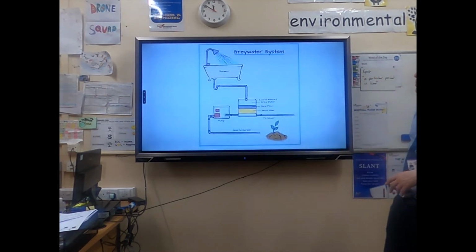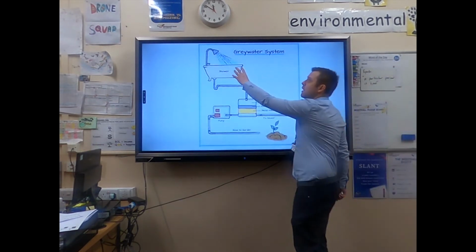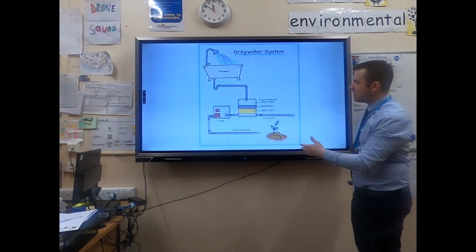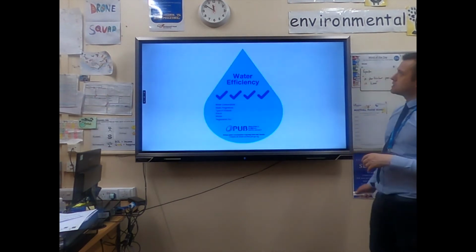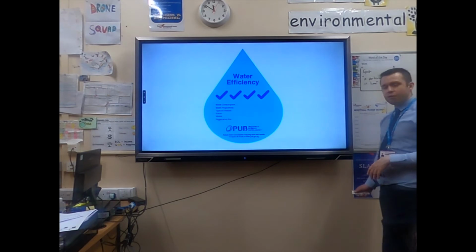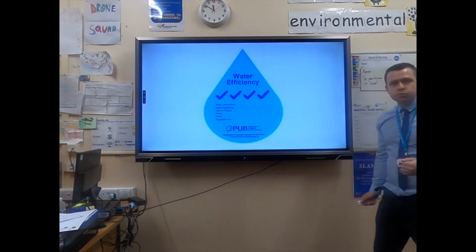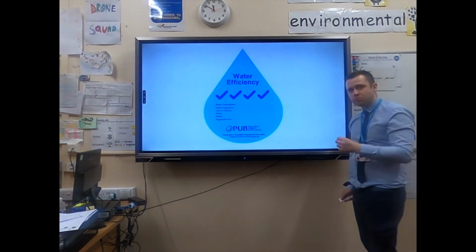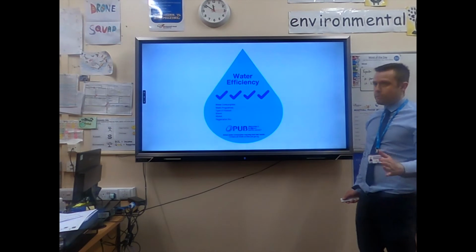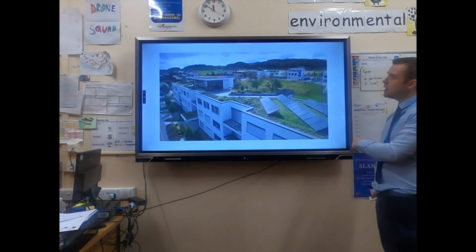One example we can talk about is grey water. So grey water is basically using water that we may have used in the bath or shower to water our plants in our garden, so we're not using fresh water. Another example is water efficiency, such as putting sprinklers on the ends of taps so we use less water. Or having water meters put on our homes, which will encourage people because they don't want to pay more to use less water. Hose pipe bans, as I previously mentioned.